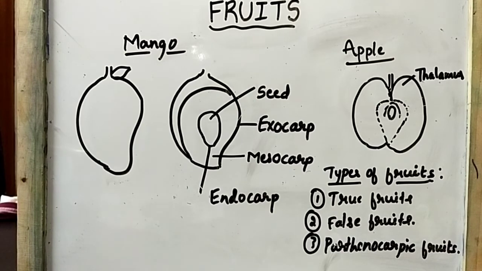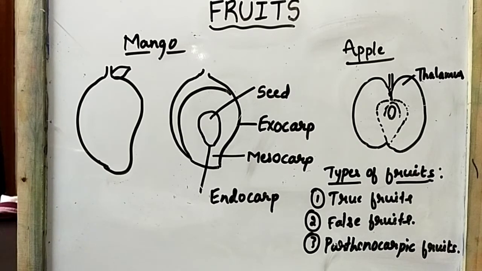Parthenocarpy can be induced with the help of growth regulators like gibberellins and auxins. So artificially we can induce parthenocarpy in plants by using different kinds of growth regulators like gibberellins and auxins. You are familiar with gibberellins and auxins; they are nothing but growth regulators. By using these growth regulators, we can induce parthenocarpy in plants.